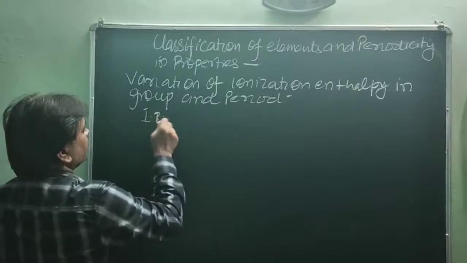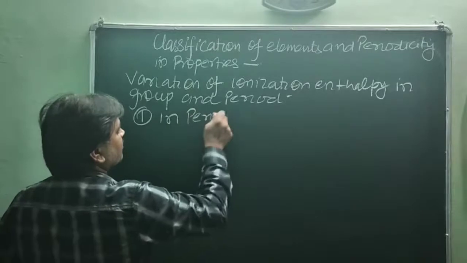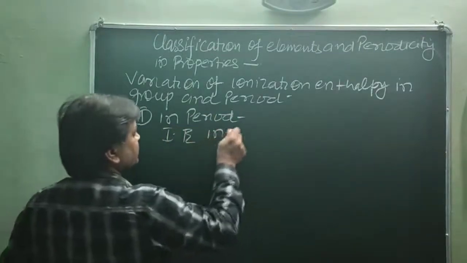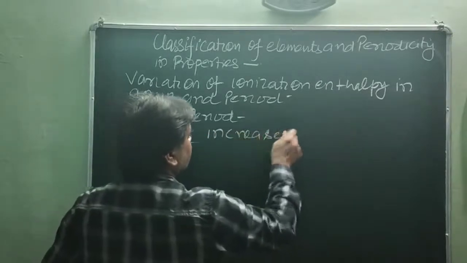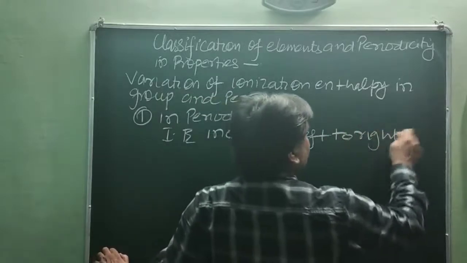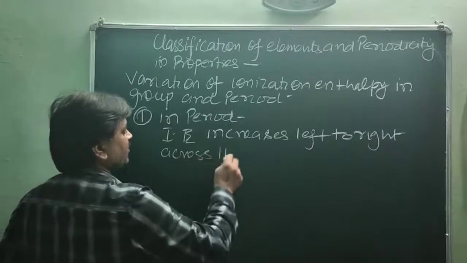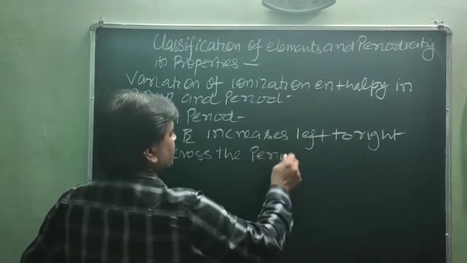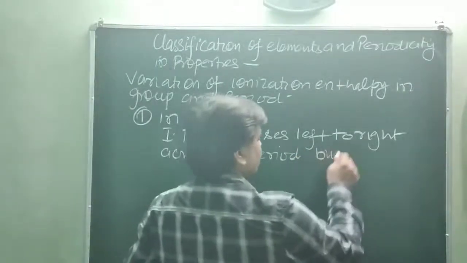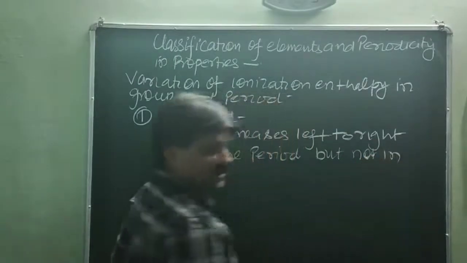ionization enthalpy, first we are taking in the period. In a period, ionization enthalpy increases left to right across the period, but not in a regular manner.